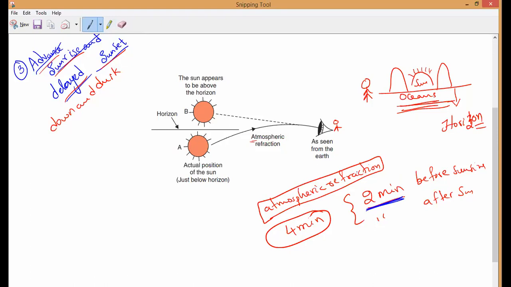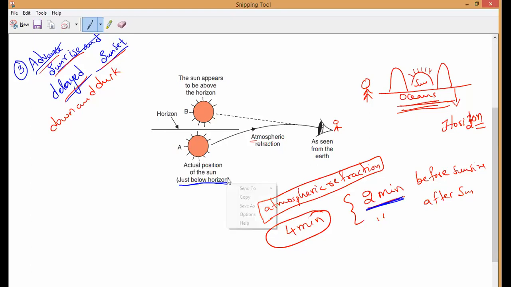When the sun is slightly below the horizon, this is the actual position of the sun, just below the horizon. This is before sunrise, or after sunset also, it is just a little below the horizon.